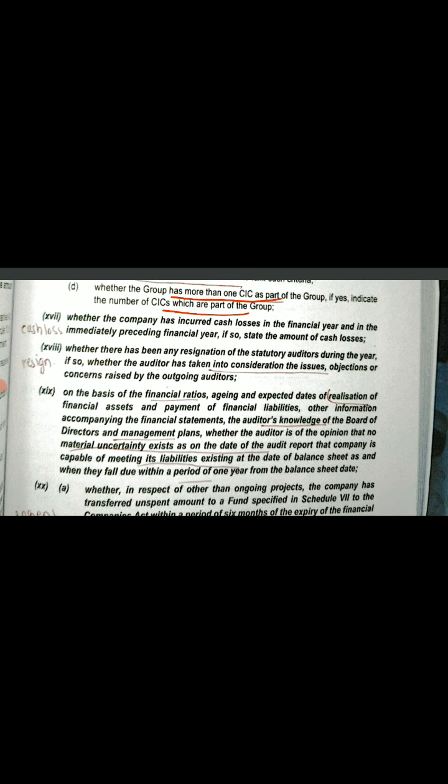Then clause number 18 talks about resignation. Okay, so you have to check whether there is any resignation of statutory auditors during the year. If so, whether the auditor has taken into consideration the issues, objections or concerns raised by the outgoing auditor. Like suppose I am the auditor of PQR Limited. Before me, there was someone else.